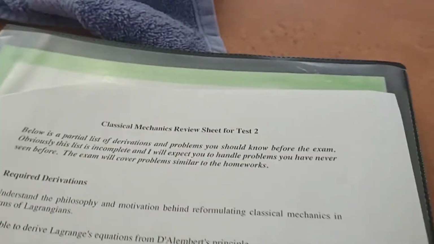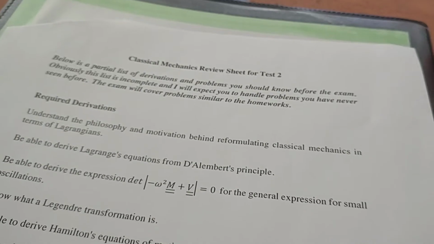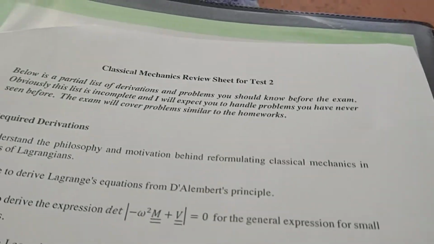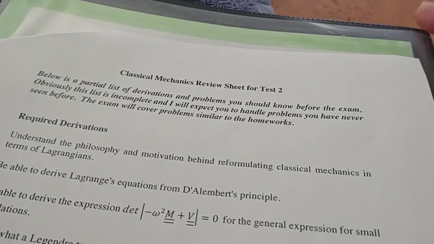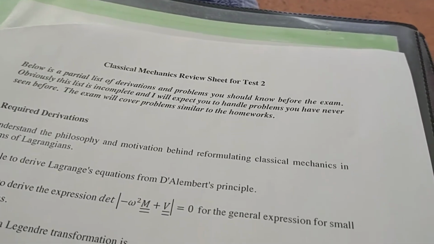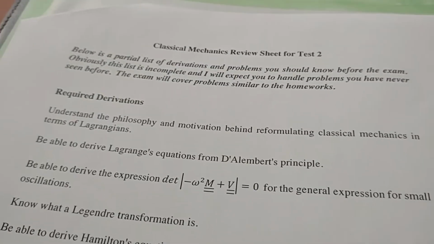Alright, so we have the review sheet for classical mechanics. This is the second test I have for classical mechanics, which is also ironic because next week this classical mechanics test is also the second exam of 3 that I have next week. This one being the hardest one, and then the one on Friday being the E&M one, which is relatively difficult, and then the Wednesday one being a math one, which is pretty easy. But in any case, I thought I would start looking at the review sheet for classical mechanics.